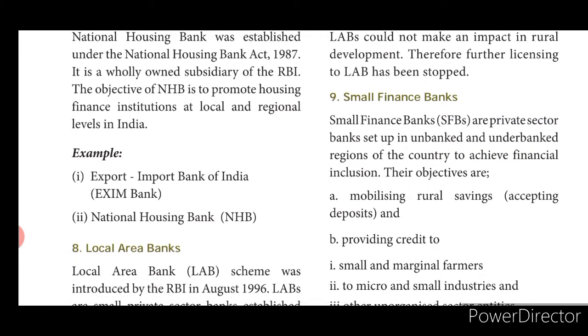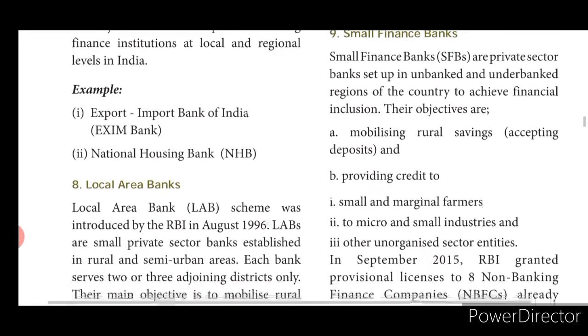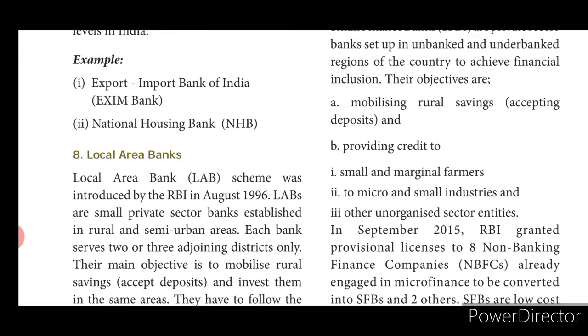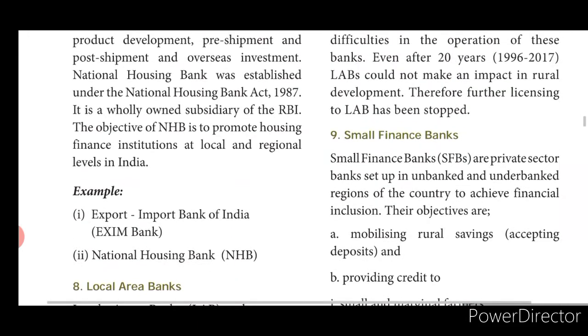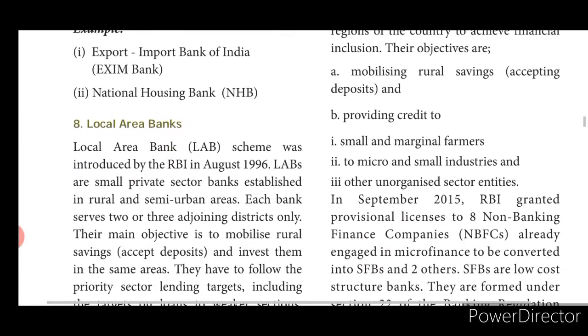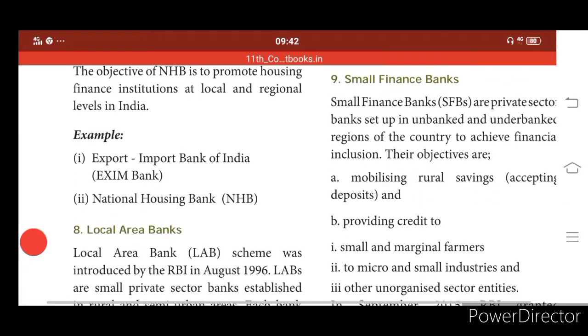So what is their objective? The NHB objective is to promote housing finance institutions at the local as well as the regional levels. The examples are the Export Import Bank of India, which we call Exim Bank, students, and the National Housing Bank, which is nothing but NHB. So these are the export and import banks. This is also called a specialized bank.